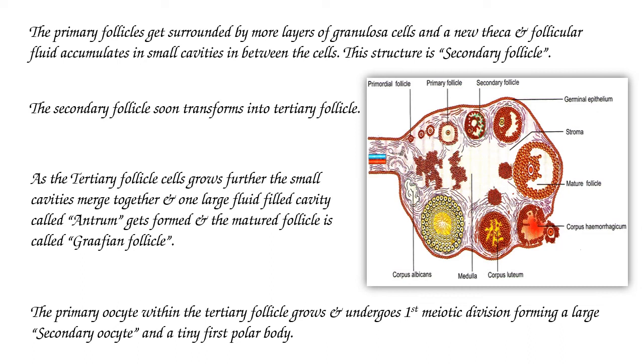So what is the difference between the primary and secondary follicle? A single layer of cells surrounds the primary oocyte in the primary follicle. In the secondary follicle, the primary oocyte is surrounded by many layers of granulosa cells or follicular cells, and fluid-filled cavities are also present between those follicular cells.